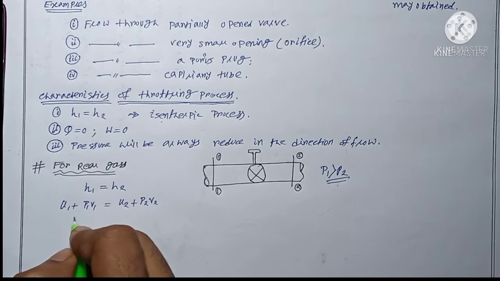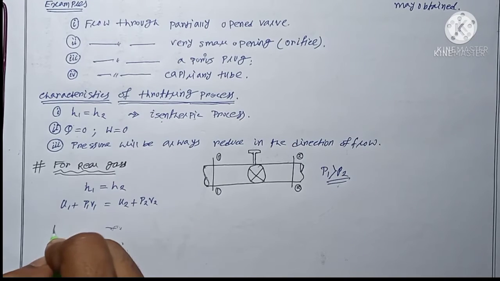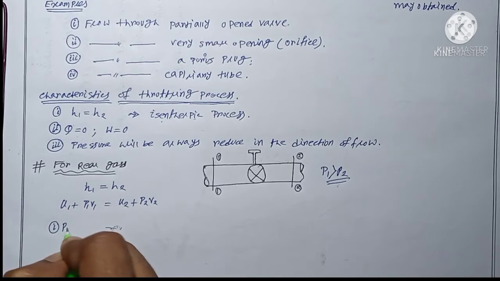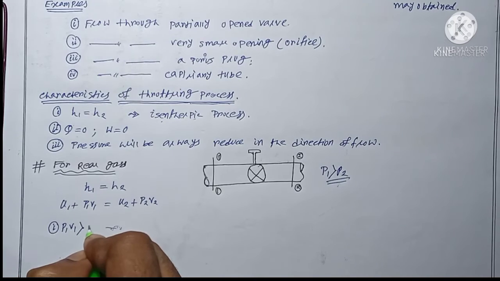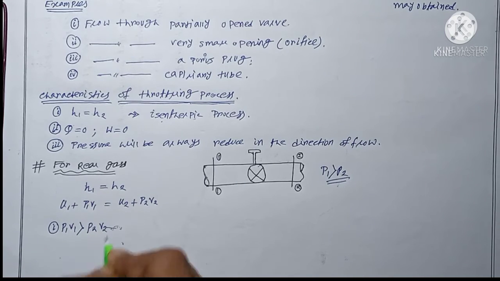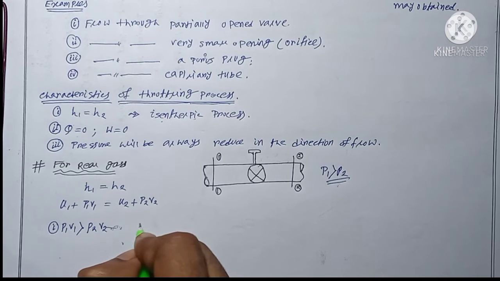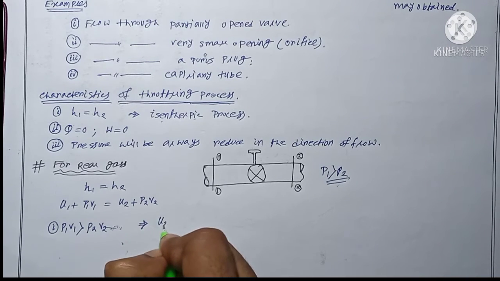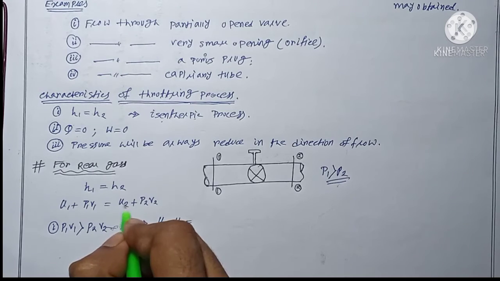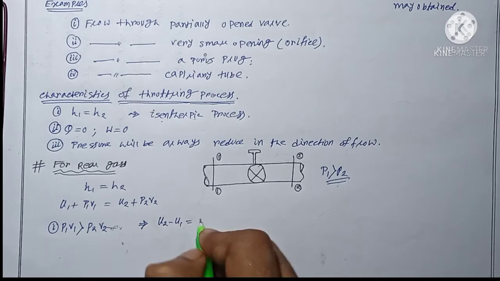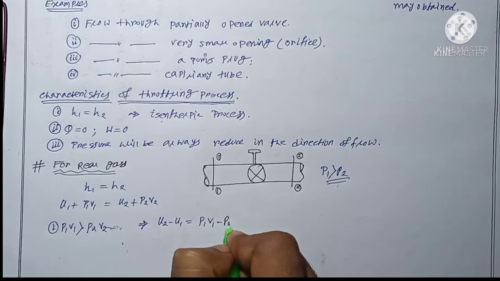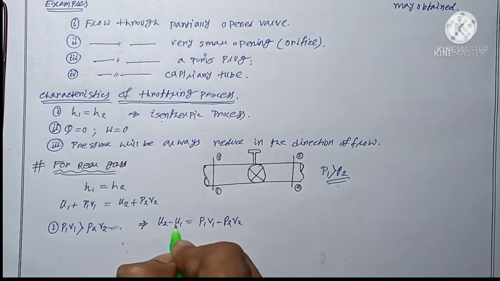First, if we consider that P1 V1 is greater than P2 V2, then what will happen? If I want the change in internal energy U2 minus U1, then U1 goes to the right hand side, so P1 V1 minus P2 V2. I can write this equation.